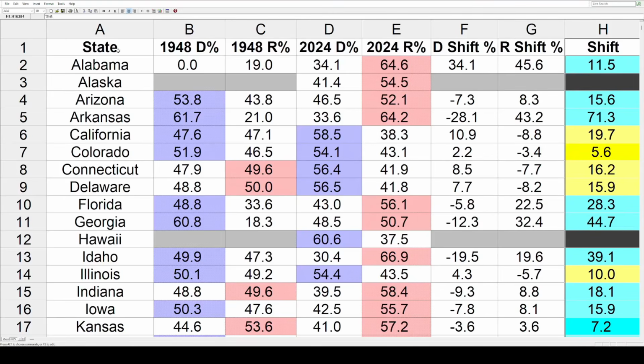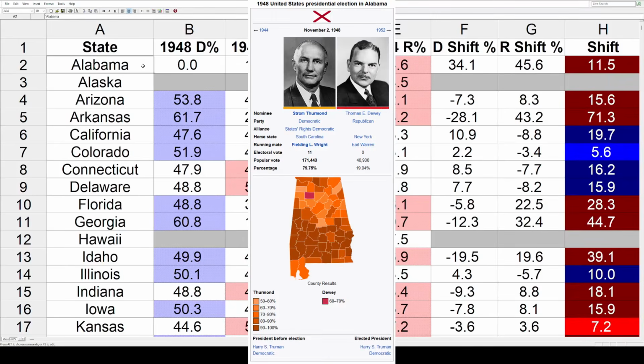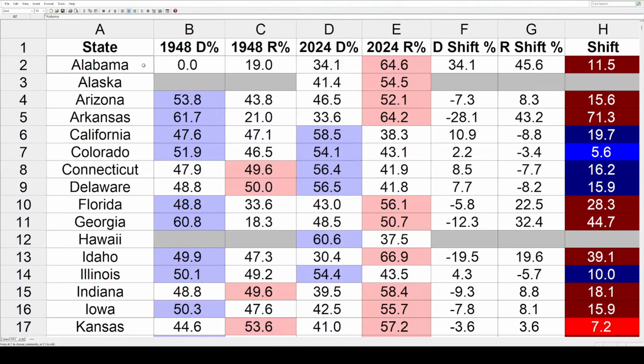Now let's start in Alabama. And for this one, let's break it down. Technically, Strom Thurmond won this state, but he was not the National Democrat. Again, you can see here his alliance was States' Rights Democratic. So the data I use on the sheet is for the National Democrat. That's not Thurmond. So to be consistent, I've got to put in a 0 for Harry Truman. So that's how we're going to do this.